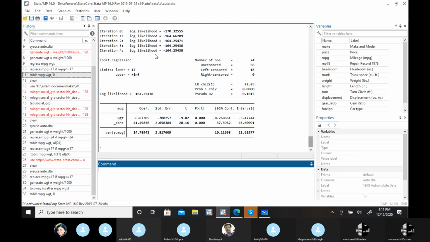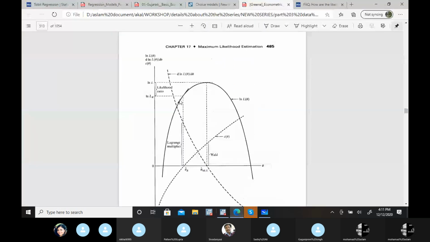It's because of the log of the likelihood, so it is in negative terms. Now the likelihood ratio test compares the results of the restricted model with the final model you apply. If the gap between these two likelihoods is statistically significant, then the model is significant. If this gap is low, it means the model is not useful.